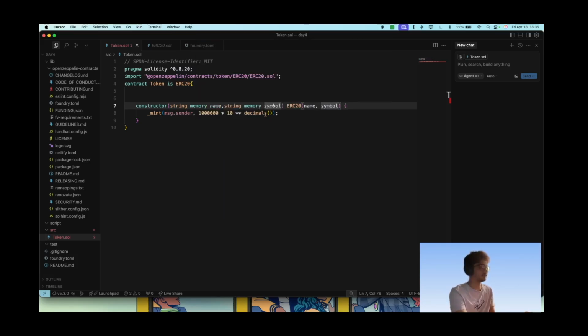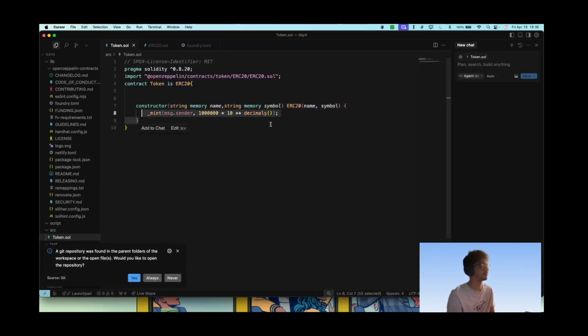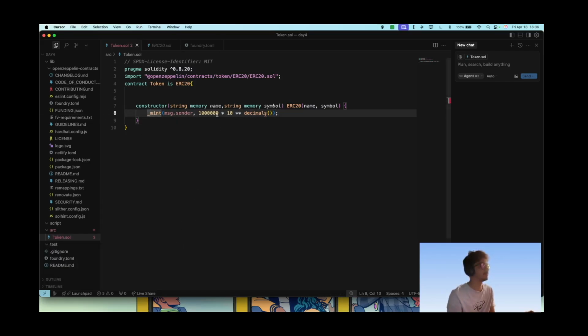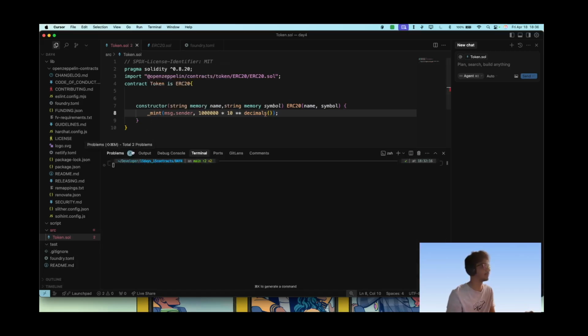And let's see, Control Shift P, reload window. I guess it does, right? So we just need to mint those tokens. So let's say these number of tokens will be minted to this address at once. And now let's write everything down here.